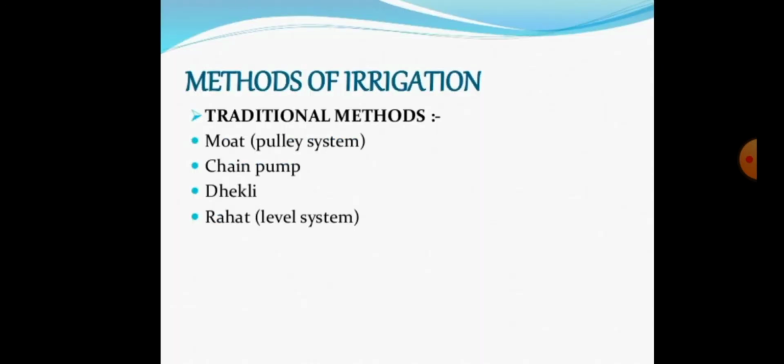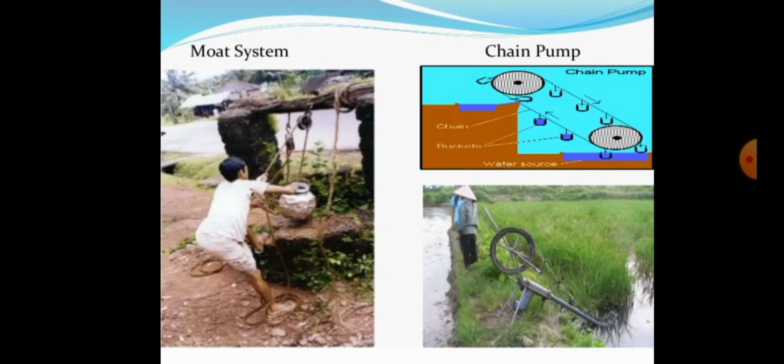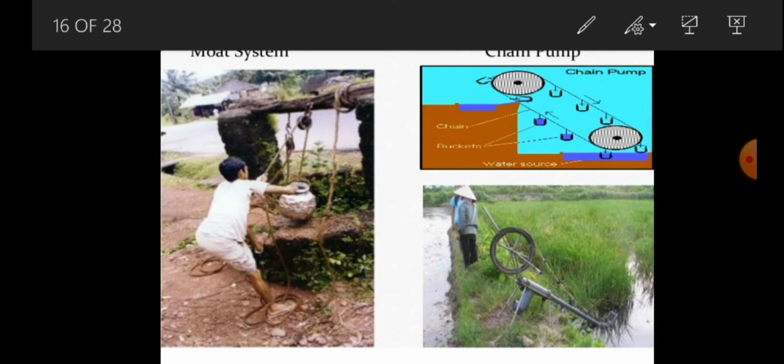The traditional methods of irrigation are: first, moat or pulley system; second, chain pump; third, Dekli; and last, Rahat or lever system. Students, you have to know the basic information about these four traditional methods of irrigation. First, a very important traditional method is what we call the moat system.